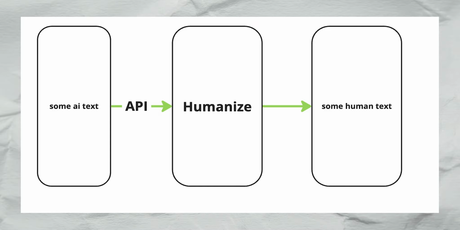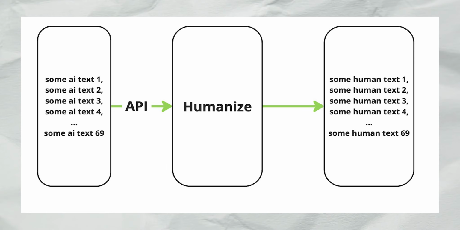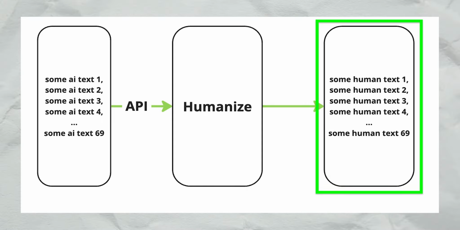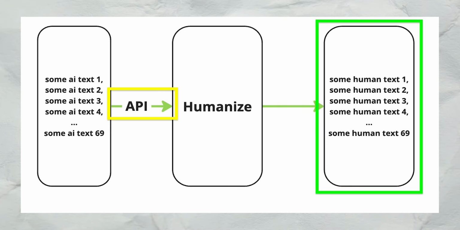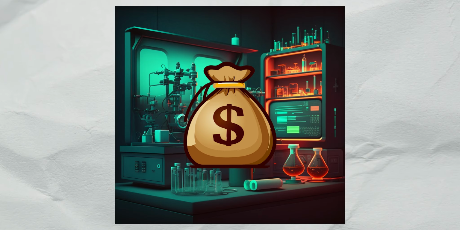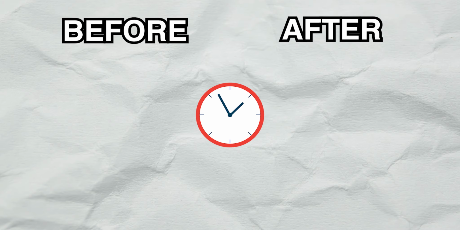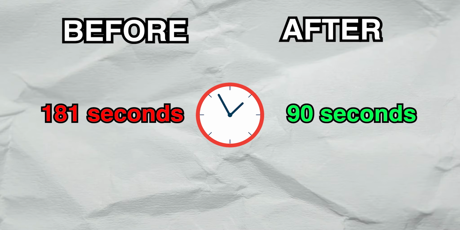Before, one API call humanizes one chunk of text, and many can go at the same time. Now, an API call is just a list of text you want to humanize. My human text tool will still do exactly the same thing, it's just that now only one connection is made to humanize an article instead of 100. Even though I'm not sure what caused the errors, the experiment paid off as the average time to humanize text before was 181 seconds, but now it's reduced to 90 seconds, a 50% speed up. Nice. The final way to deal with hard problems is knowing when to give up.